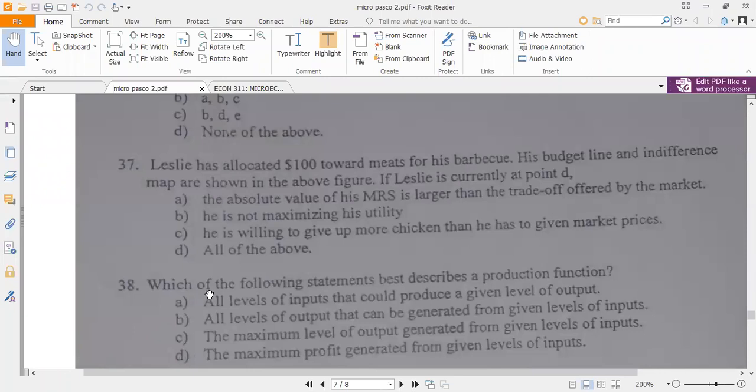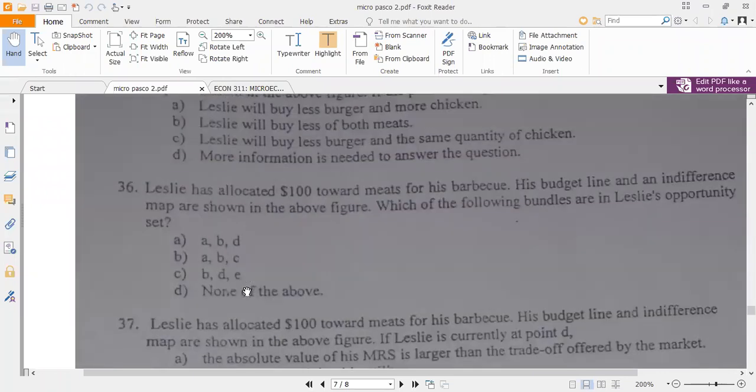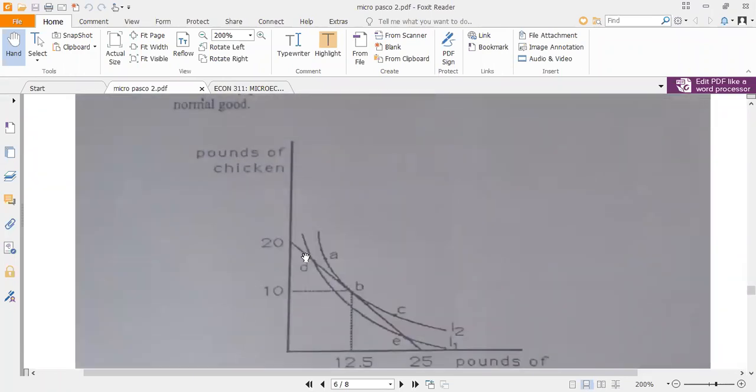Leslie has allocated $100 towards meat for his barbecue. His budget line and indifference map are shown in the above figure. If Leslie is currently at point D. Right, if you are consuming at point D, okay, what it means is that you are consuming so much of chicken and then so little of burger, okay?